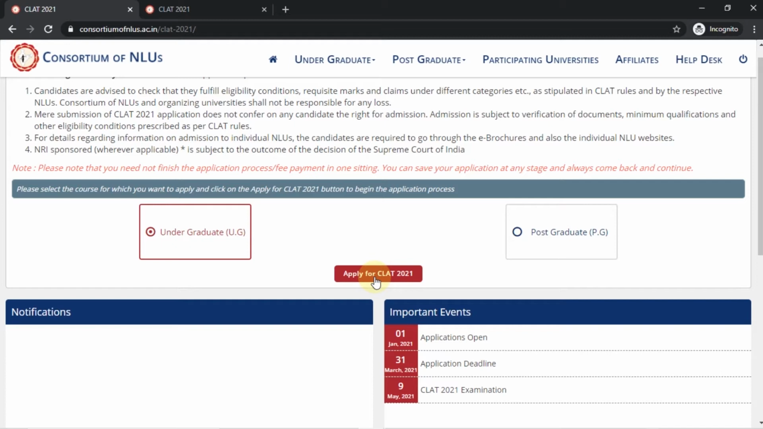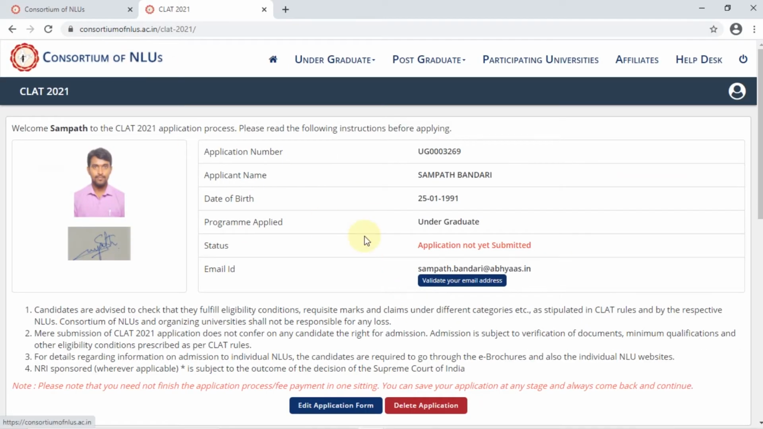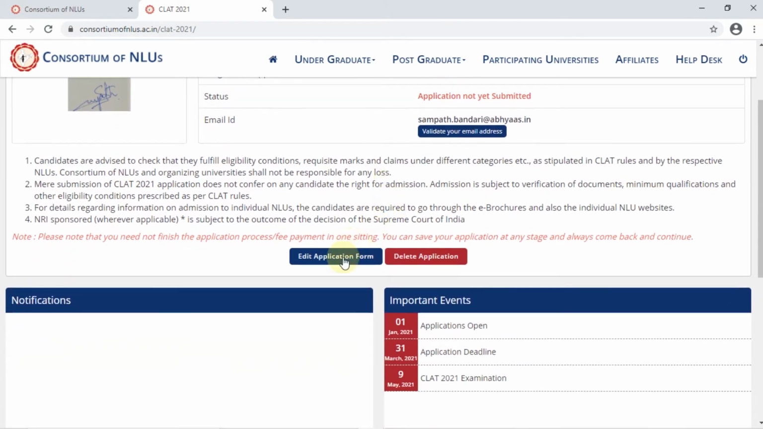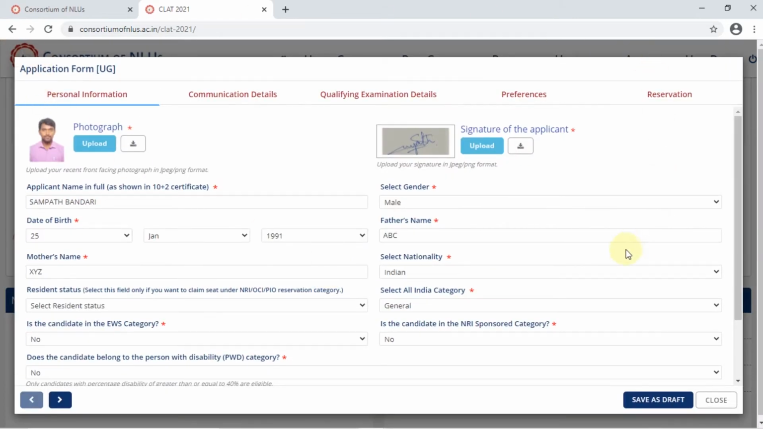Right. Once that is done, let's go ahead and understand how the remaining process for application is going to look like. Right now, I've already filled in some of the details, so I'll take you through the details of the same. Once you have selected the UG course, a screen like this will open up, where you click this button on edit application form. And then here is where your entire application is going to open up, right?